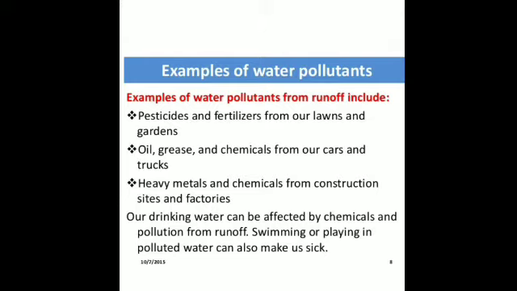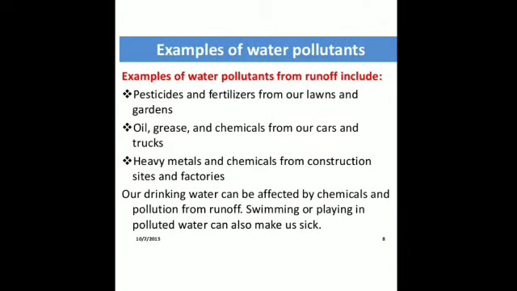Then human activities like washing of clothes or bathing of human beings and animals in or near lakes and rivers, whatever water they are using is discharged into the nearby rivers and lakes, or garbage is dumped into water bodies directly, and it can be the carelessness of the people themselves or the carelessness of the municipal corporation which is responsible for disposing the waste. Is that clear?